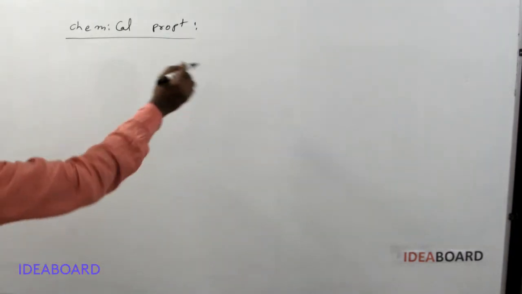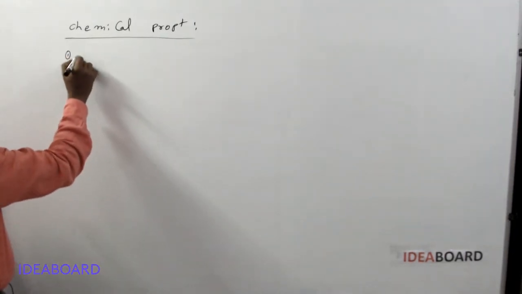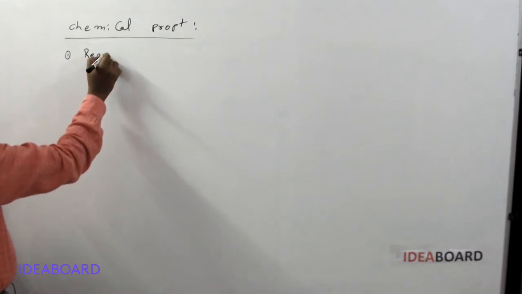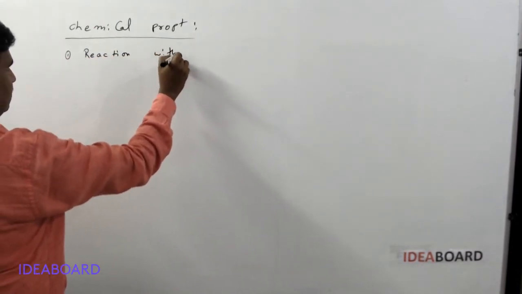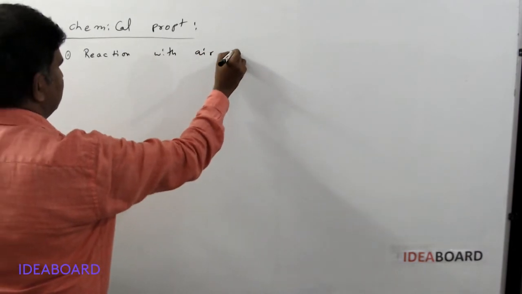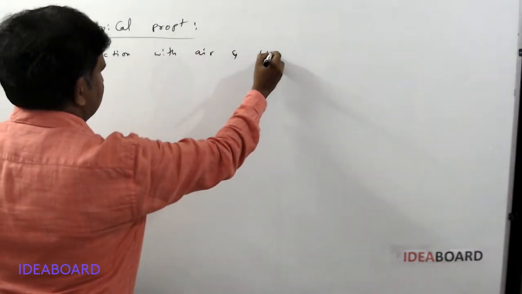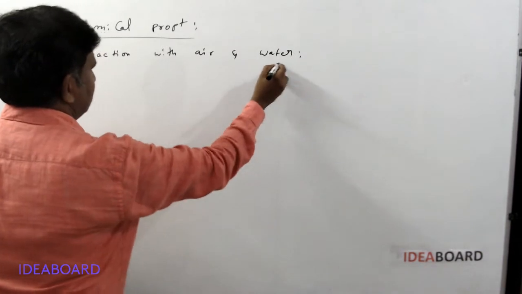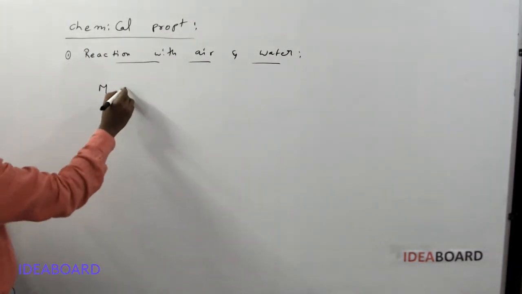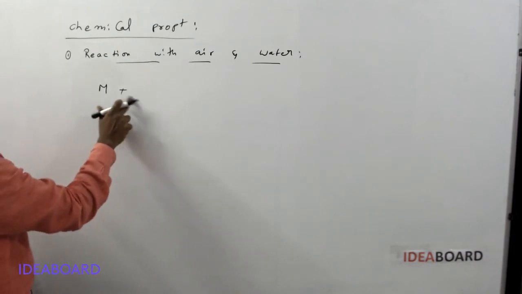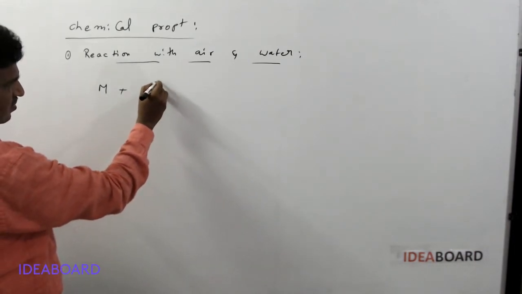Next, the chemical properties. First, reaction with air and water. Suppose any second group element or alkaline earth metal is reacting with air.